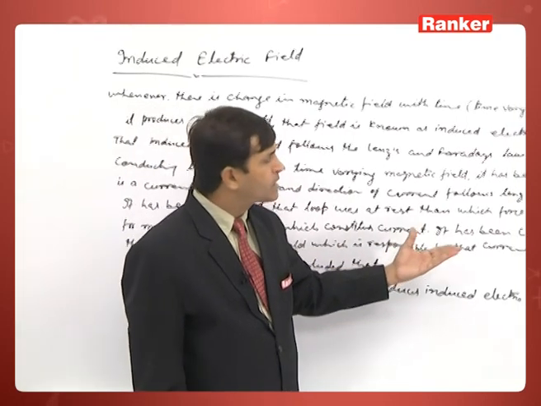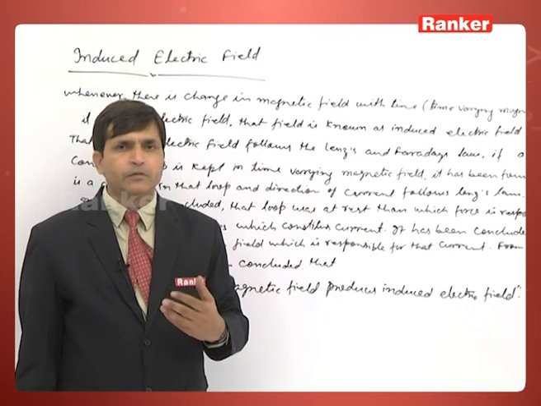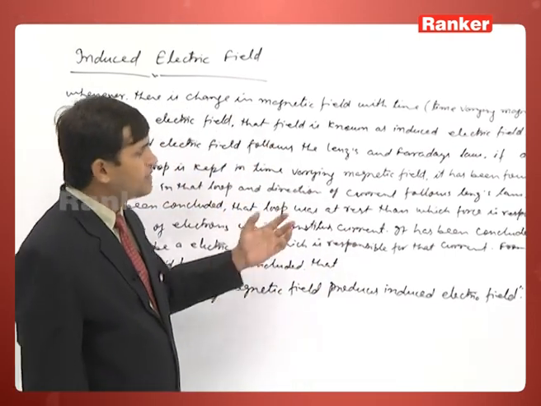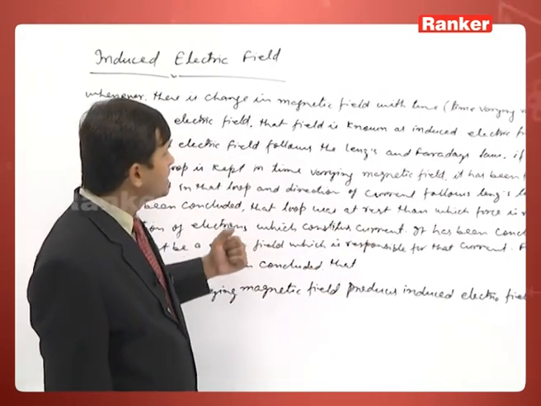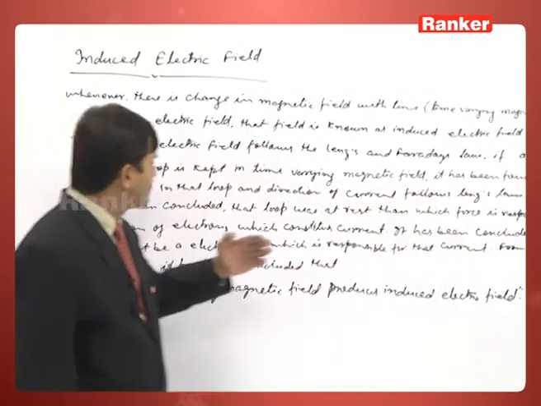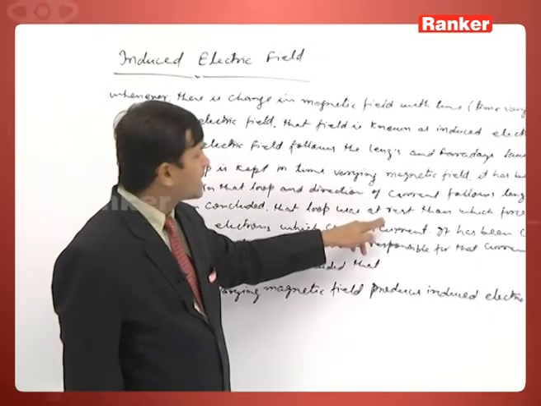Here flux is changing because of the time varying magnetic field. So it will oppose the variation of magnetic field. It means if the magnetic field increases, it will try to decrease the field, and if the field decreases, then it will increase the field. Then it has been concluded that the loop was at rest.